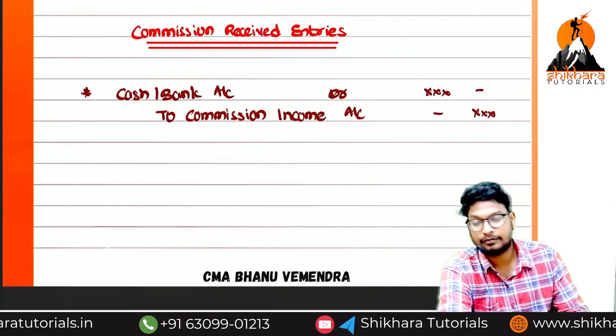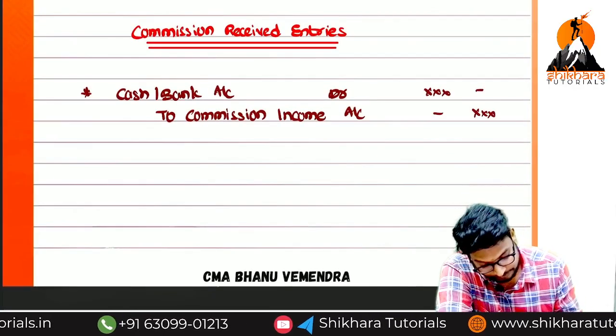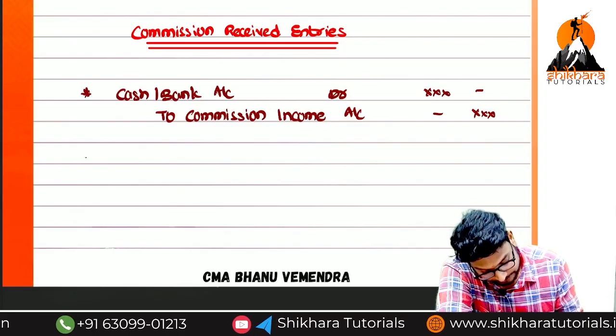The commission income account we have to transfer to the P&L account.